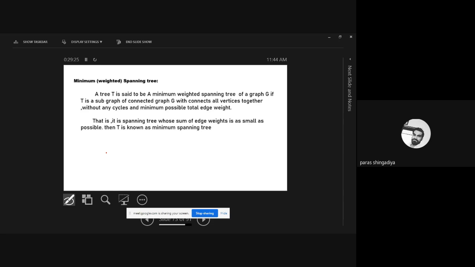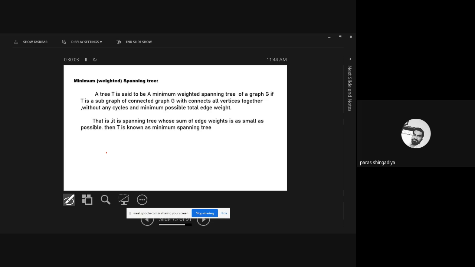You have to use such an edge in the graph whose weight is minimum, and start from there. Then use the sequence of the weights. Check which is the next minimum, then the next one, and so on, and then create one of the trees. In such a tree, the edges included are those whose weight is minimum.